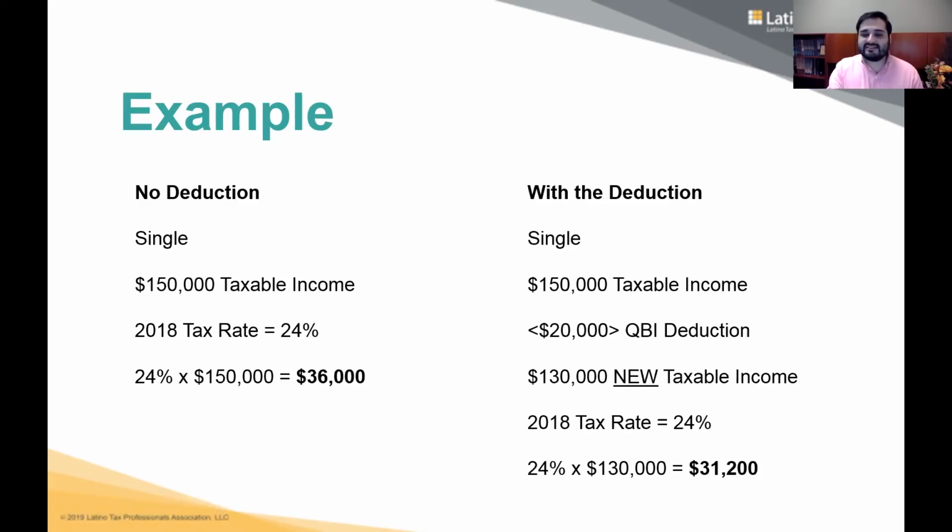But what does that mean? That means that taxable income is reduced. So now the new taxable income is only $130,000. You see how the QBI deduction reduces taxable income? So why does that matter? Because at $130,000 taxable income, you're still at a 24% tax rate, but 24% of $130,000 is less than 24% of $150,000, right? Because 24% of $130,000 is $31,200. So what's less, $31,200 or $36,000, right? Do you see the benefit?